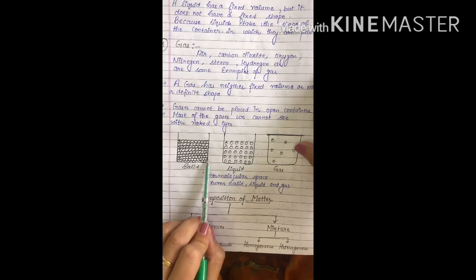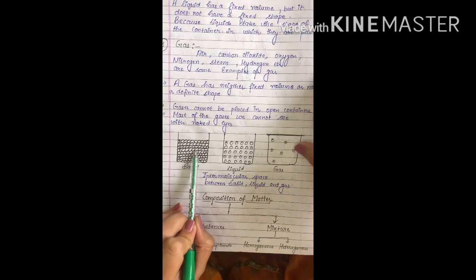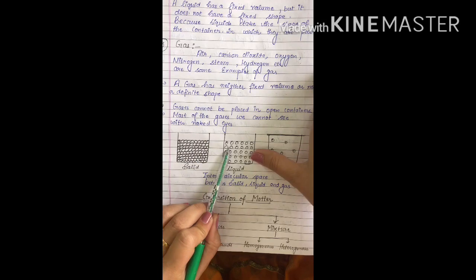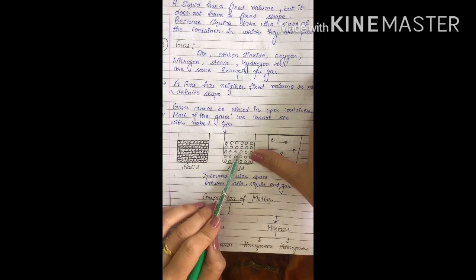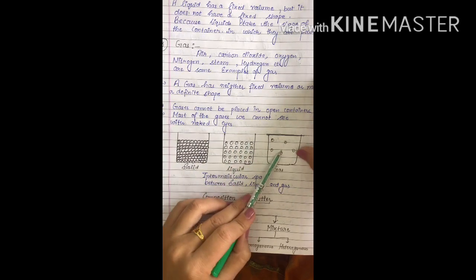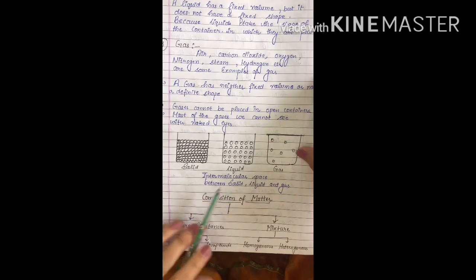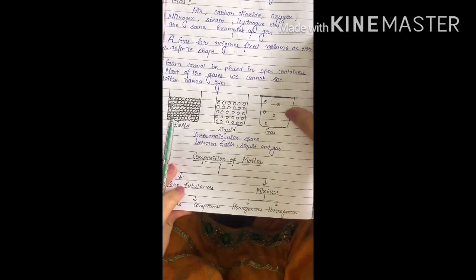So, in solid, all the molecules are tightly packed. In liquid, as compared to solid, these are less tightly packed. In gases, these are loosely packed. So, let's proceed further.